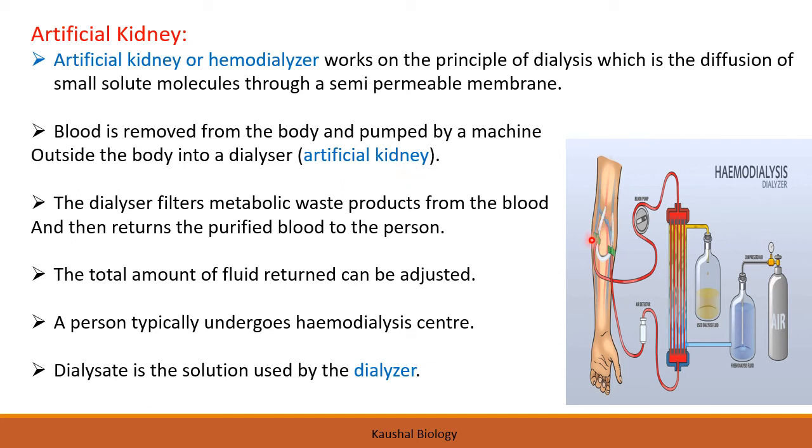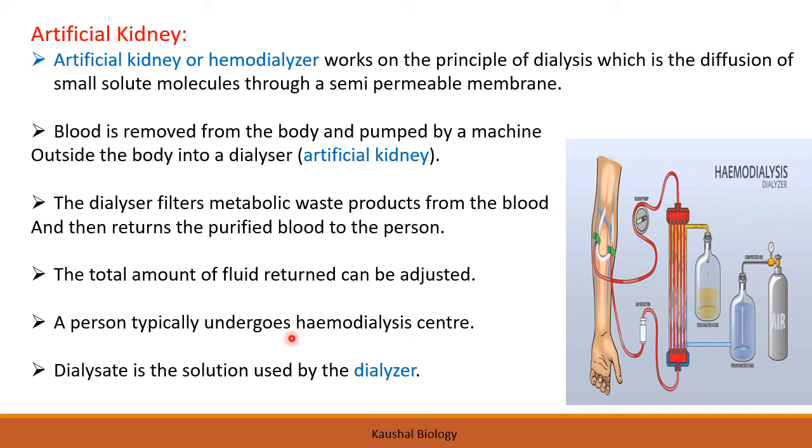What happens? The blood from our body is pumped into a machine through the tube. While passing through the tube, this blood will get purified. Whatever nitrogenous waste is there will diffuse into this solution and the pure blood will return back into our body. The dialyzer filters metabolic waste products from the blood and then returns the purified blood into the person, right? The total amount of fluid returned can be adjusted.